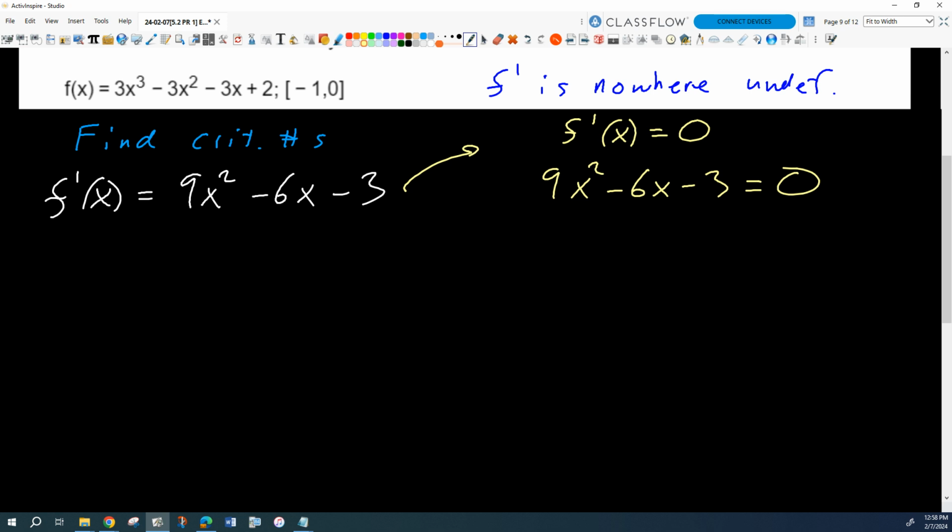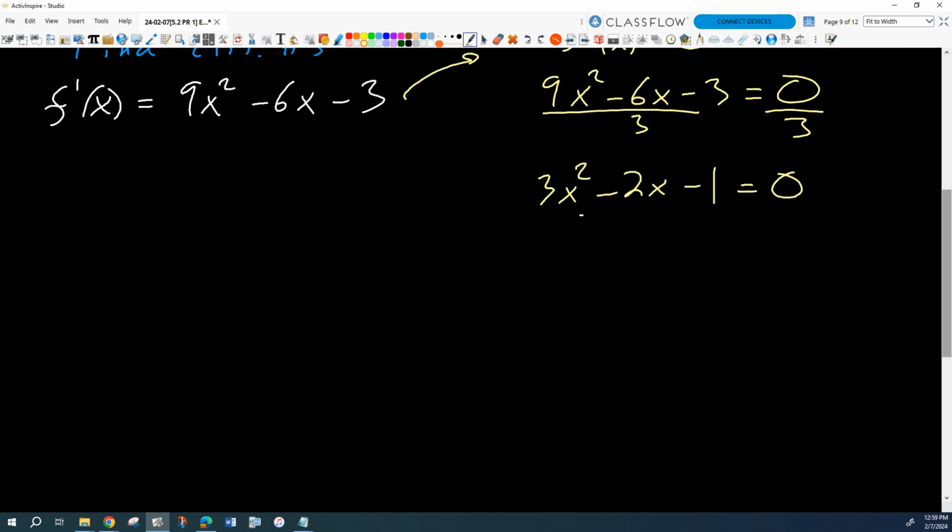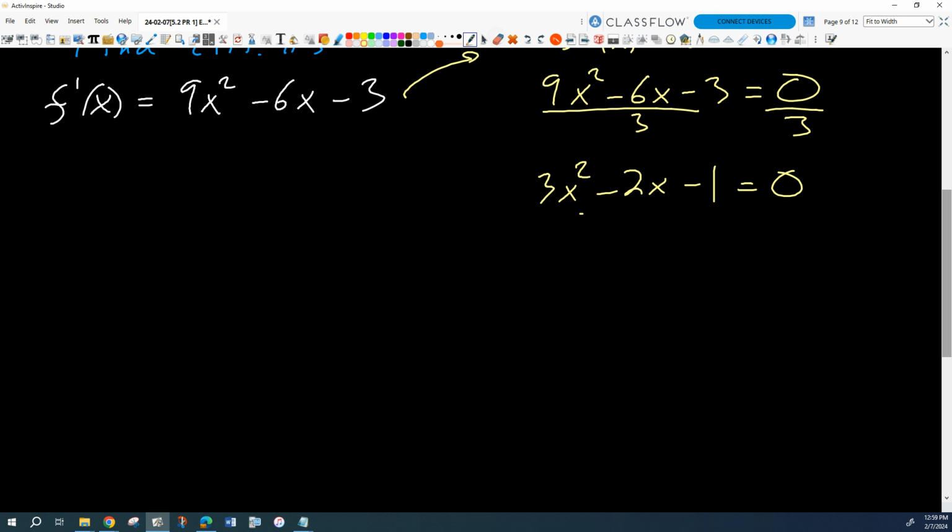Yeah. So another thing I could do, which is equivalent to that, would be just dividing each side by 3. I can divide both sides of an equation by a constant. That's fair game. I just can't divide both sides by a variable, right? Because then I lose solutions. But if I divide each side by 3, what do I get on the left? 3x squared minus 2x minus 1. Okay. And so now, this is really good practice. You guys are going to get so good at solving equations because we're going to start doing a lot of that.